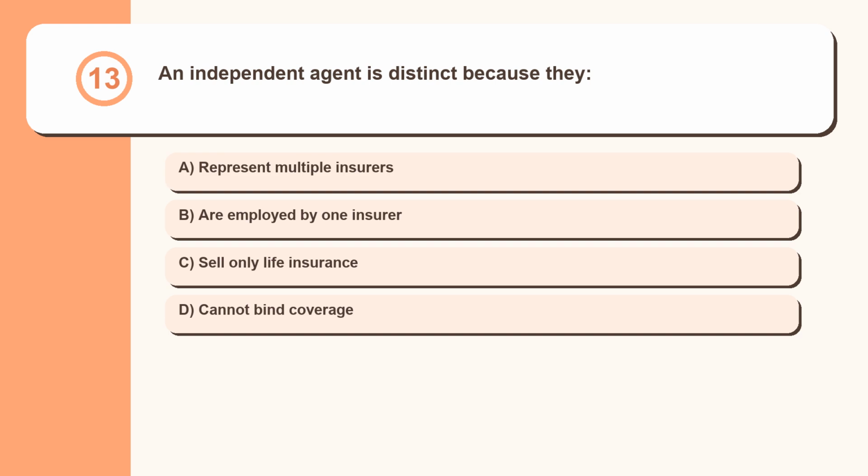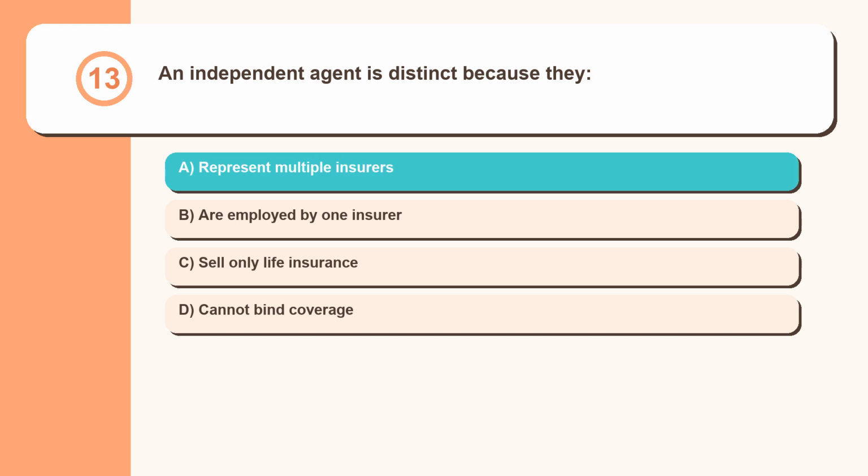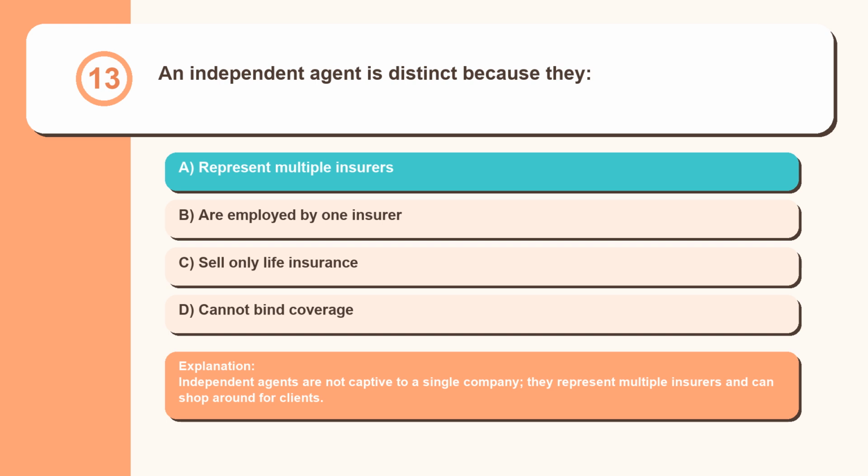Question 13. An independent agent is distinct because they represent multiple insurers, are employed by one insurer, sell only life insurance, cannot bind coverage. Independent agents are not captive to a single company, they represent multiple insurers and can shop around for clients.